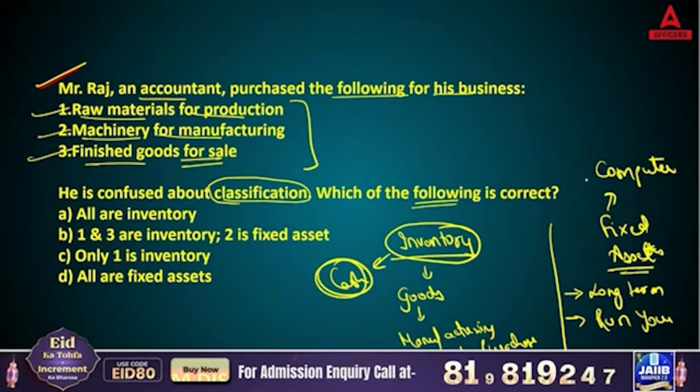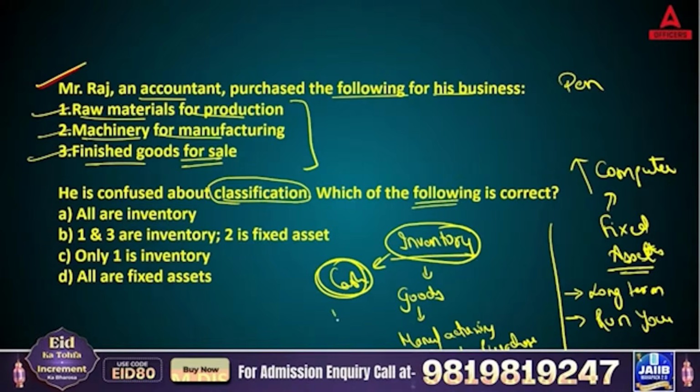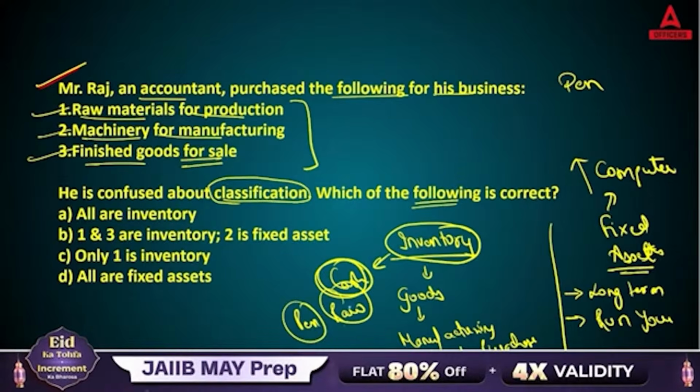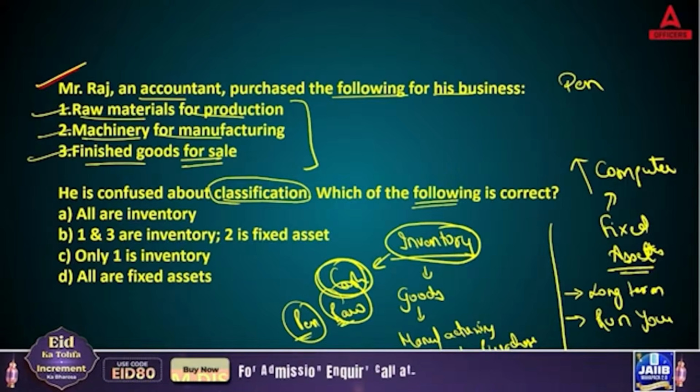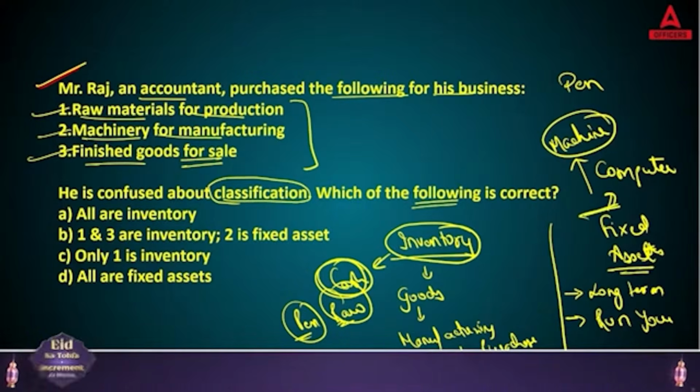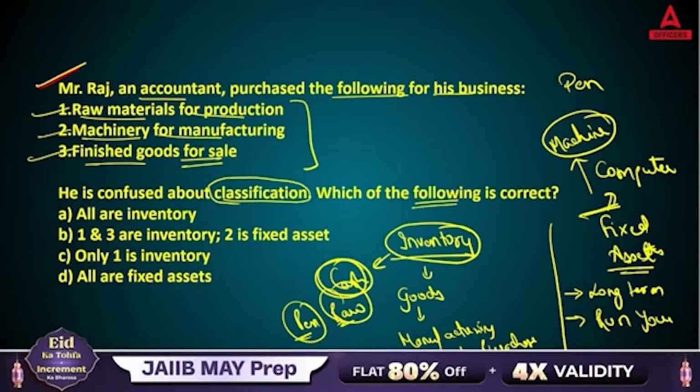Yes, or if you are doing manufacturing, let's say you are manufacturing pens. That pen's raw material, that pen is going to be your inventory. Take the raw material of a pen, or a pen that is finished in nature, that is going to be inventory. And this machine which you have used for manufacturing this pen, that is going to be fixed assets. So that is the difference between your fixed assets and inventory.